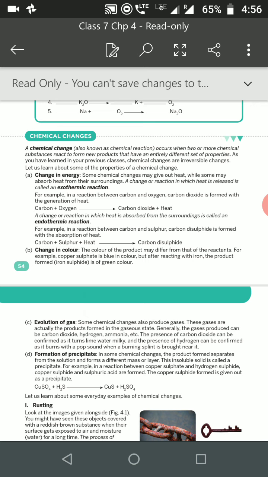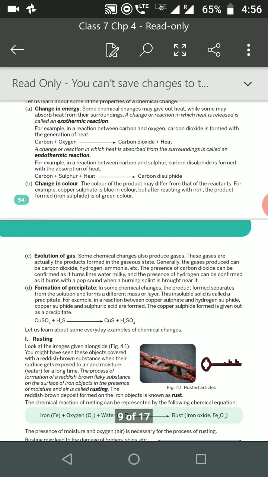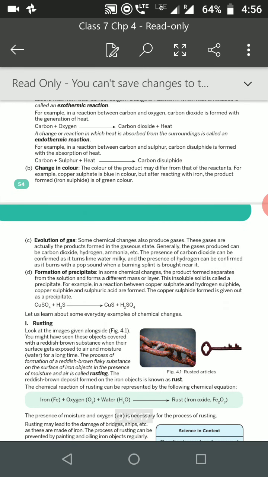Next, evolution of gas. Some chemical changes produce gases. These gases are the products formed. If a gas is coming out in the product, you can say that a chemical reaction has occurred.